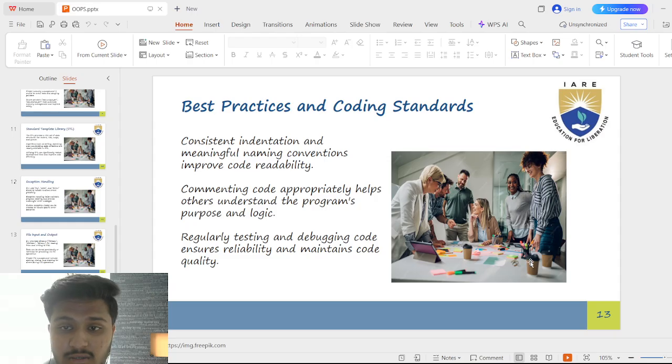Best practices and coding standards. Keep code neat. Use the same spacing and indentation everywhere so the code is easy to read. Use clear names. Give variables and functions meaningful names that show what they do. Add comments. Write short notes in the code to explain what it does. Test often. Check your code regularly to find and fix mistakes, keeping it reliable.